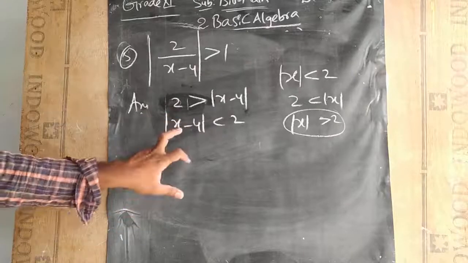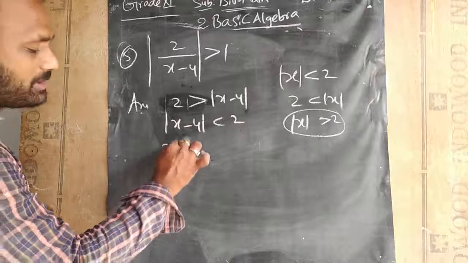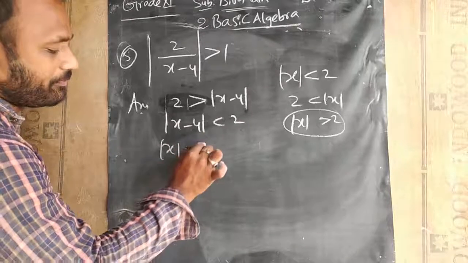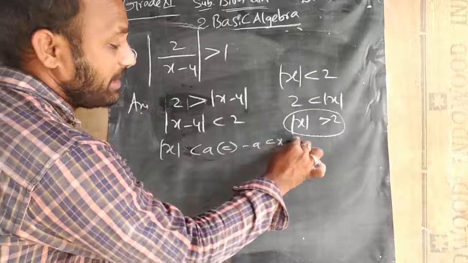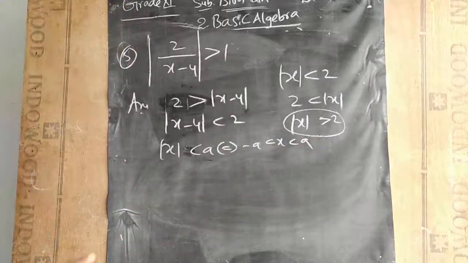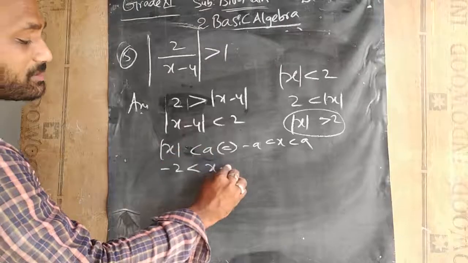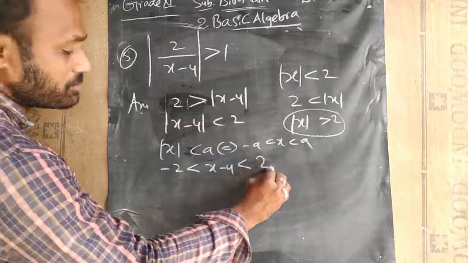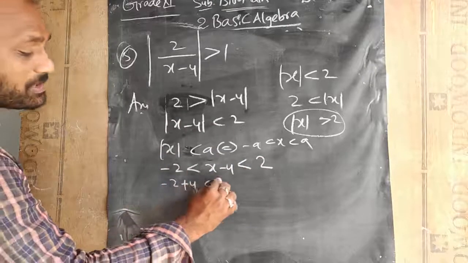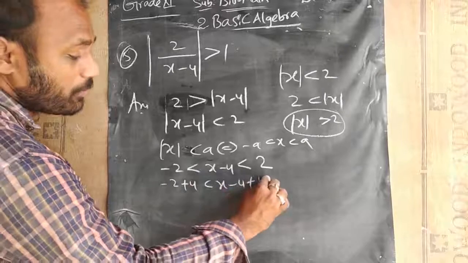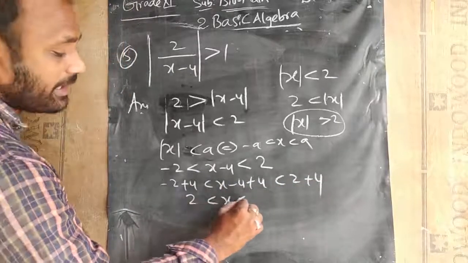So now it is looking like the condition |x| < a. So |x| < a if and only if, what is the condition here? -a < x < a. So what is the a value here? 2. So -2 < x - 4 < 2. So add 4 on both sides, so it will become -2 + 4 < x - 4 + 4 < 2 + 4. So 2 < x < 6.